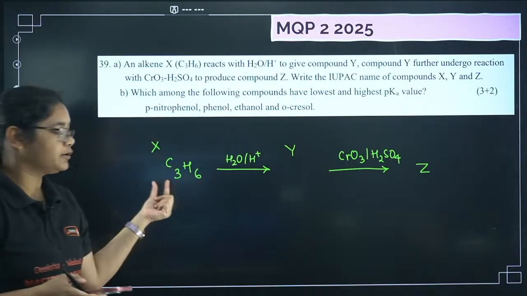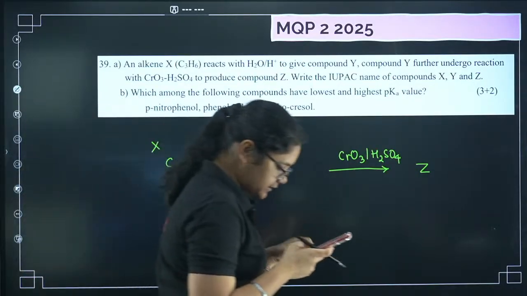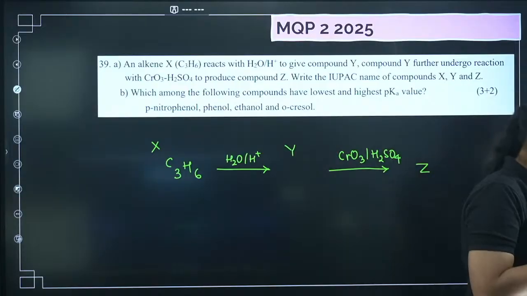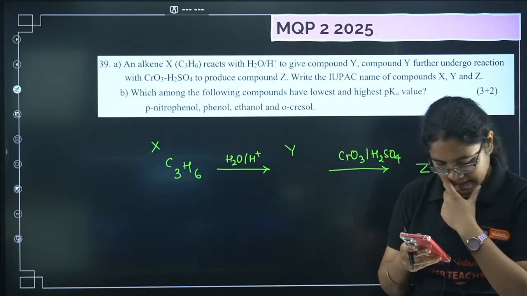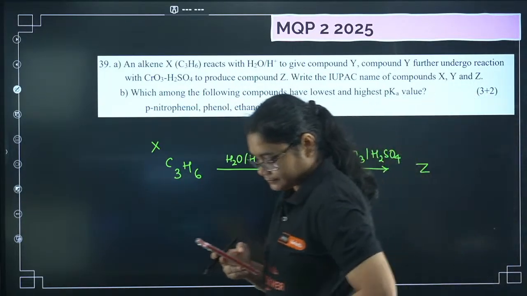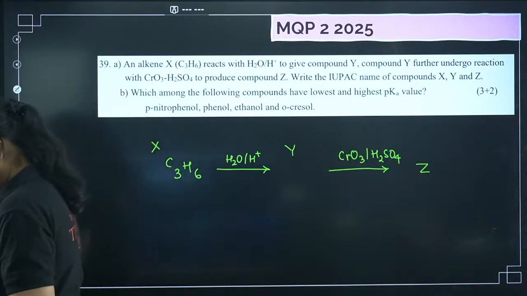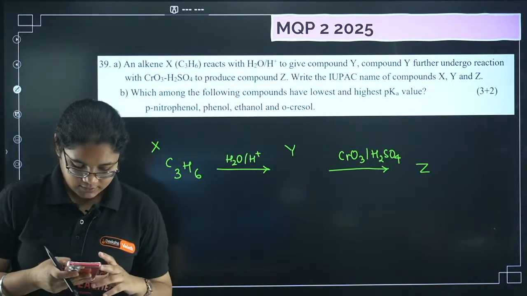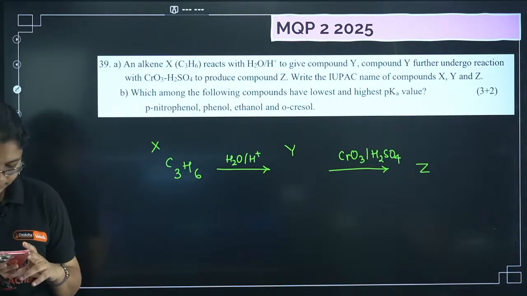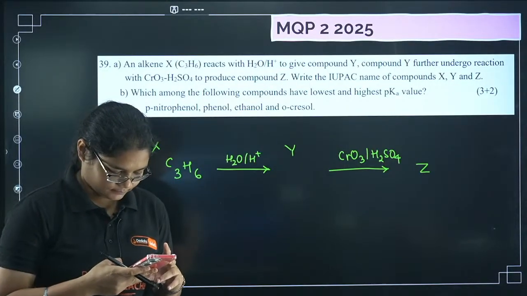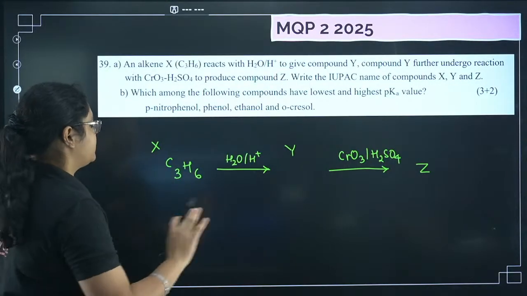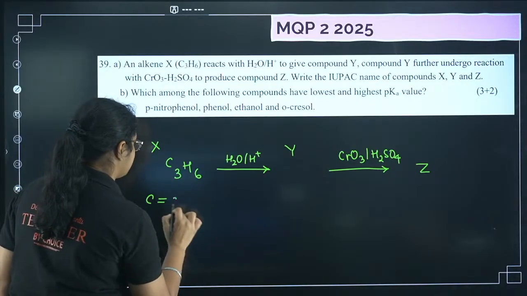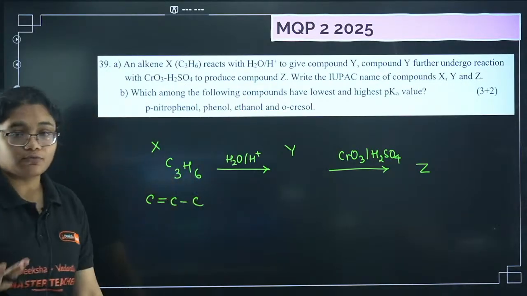When you add water to C3H6 in acidic medium, what will happen? Try this question. Anyone? Okay. So first, C3H6 is like this, right? Markovnikov addition of water will take place.